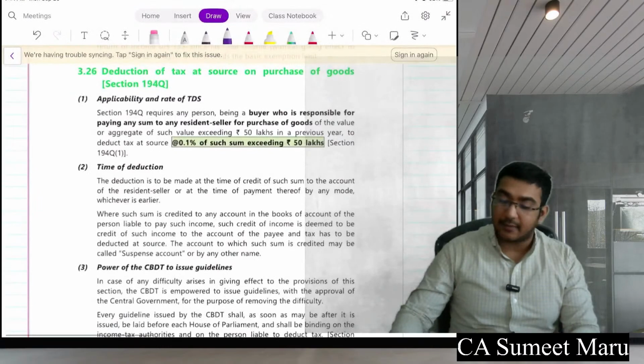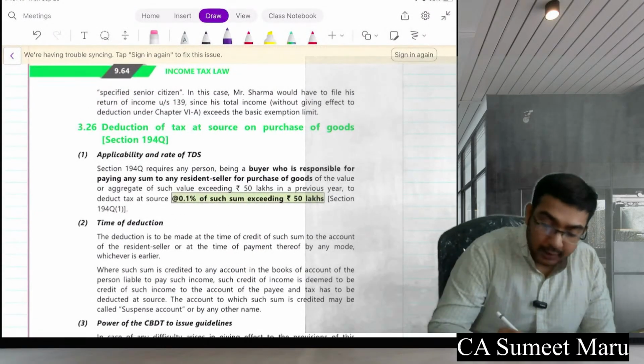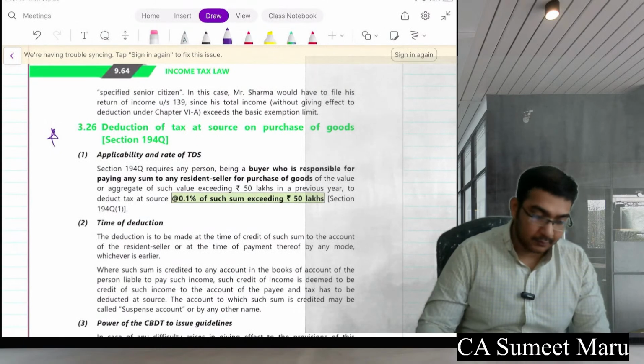Guys, I have marked some of the sections important. Please do those double time. Even this is one of the important sections for you.